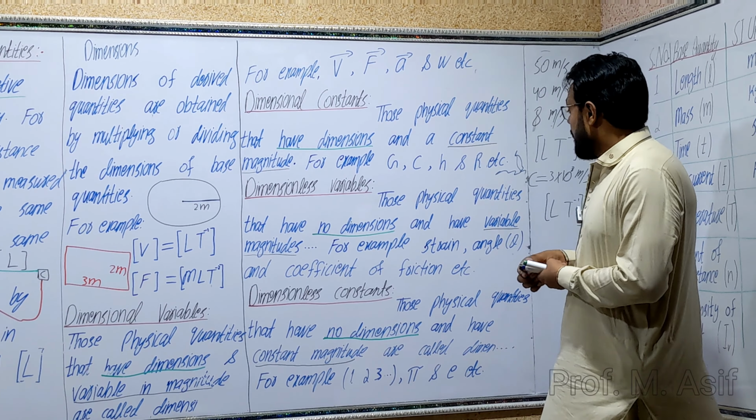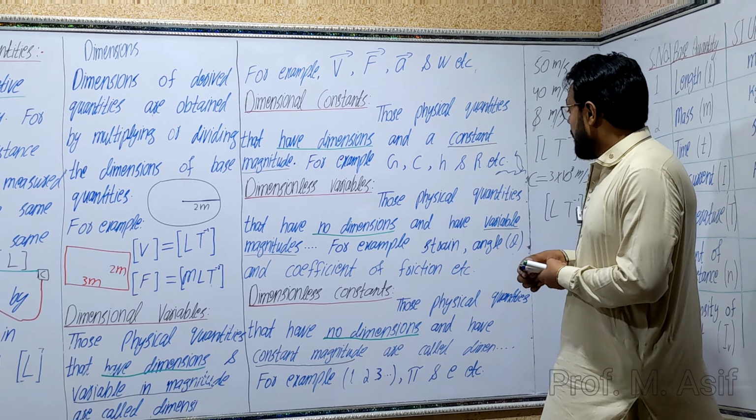For example, the change in length is 0.5 meter and the original length is 12 meter. Meter will be cancelled out with meter, and after simplification the value will be 1 over 24 with no units, because both meters cancel out with each other. So strain is unitless and dimensionless.